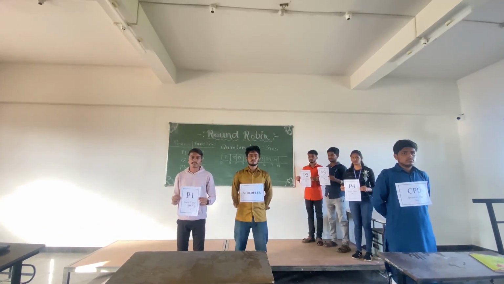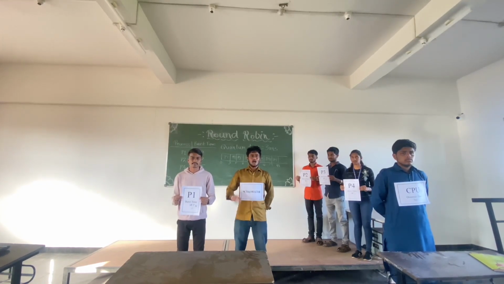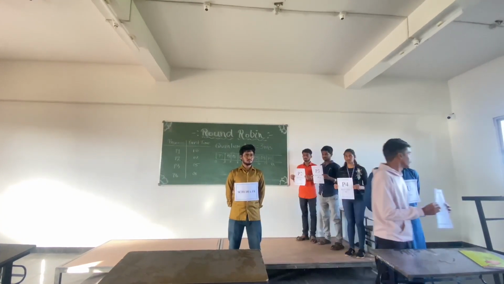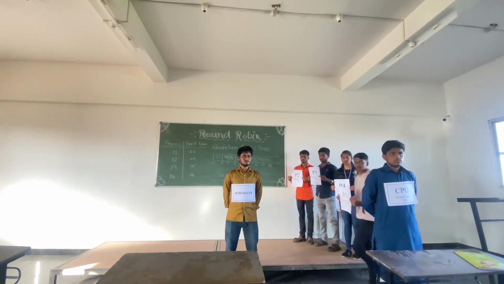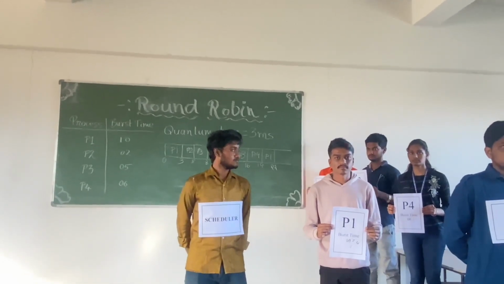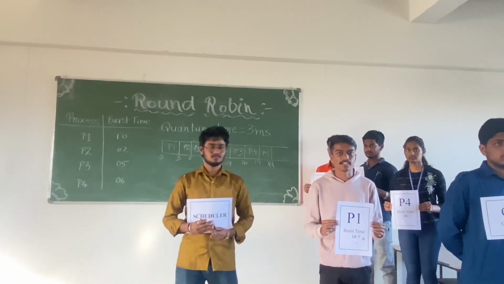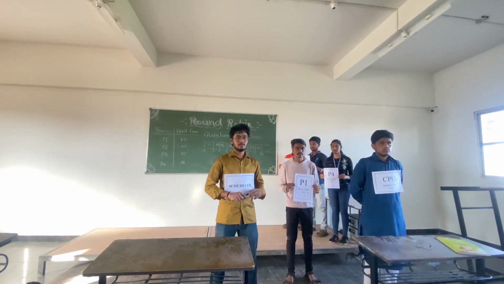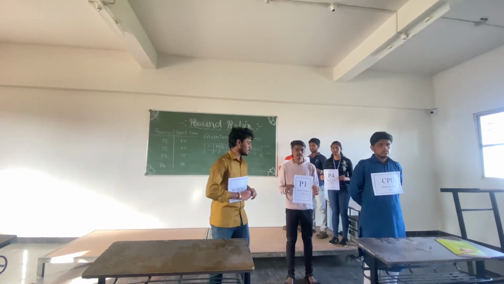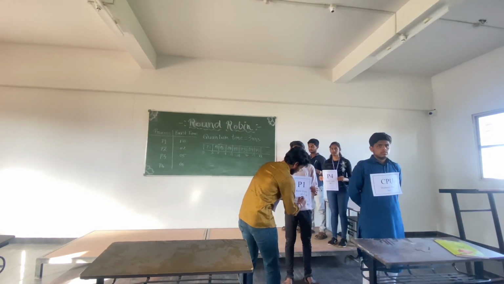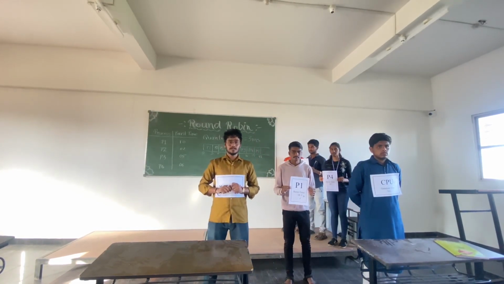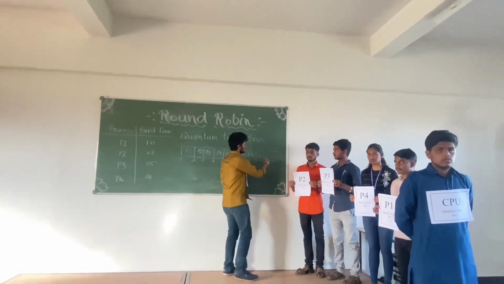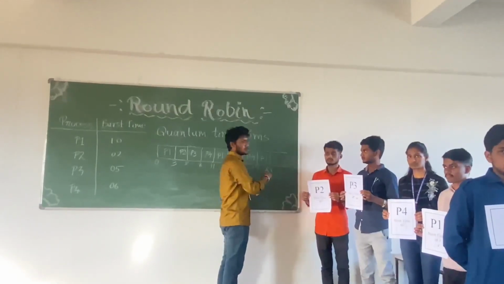I am process P1. My burst time is 1 millisecond. I am allotting process P1 to the CPU. My burst time changes to 0 milliseconds and I have completed my execution. As P1 completed its total time on the CPU, its burst time changes to 0 milliseconds. Now the P1 process will execute its total time on the CPU.